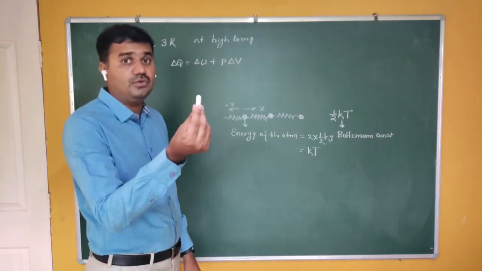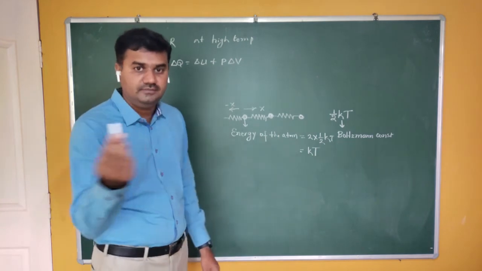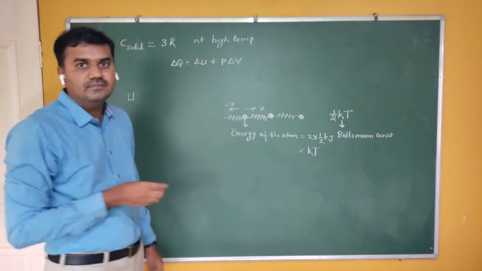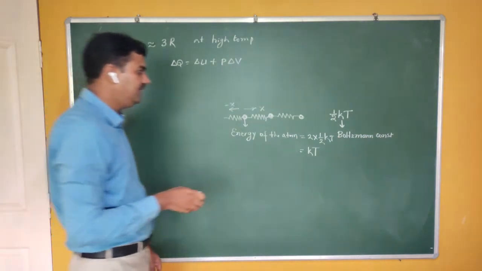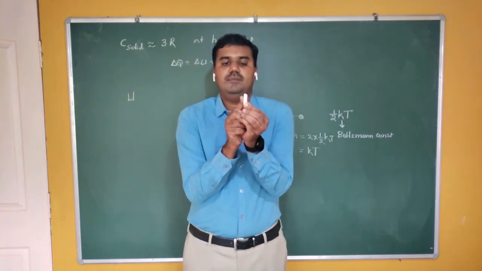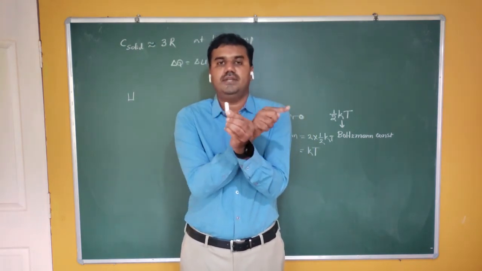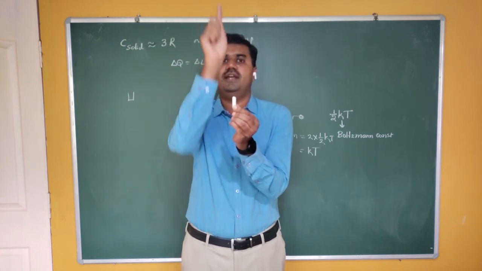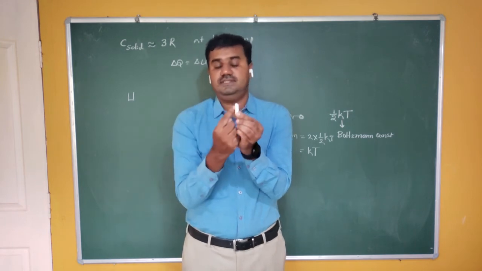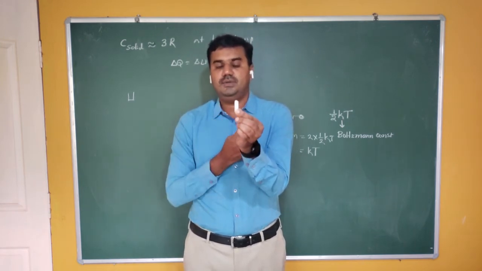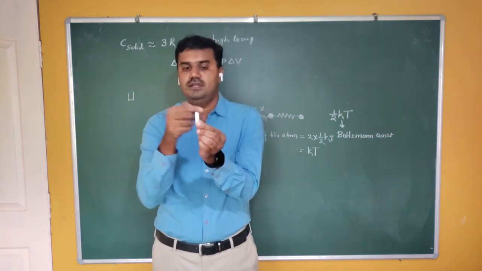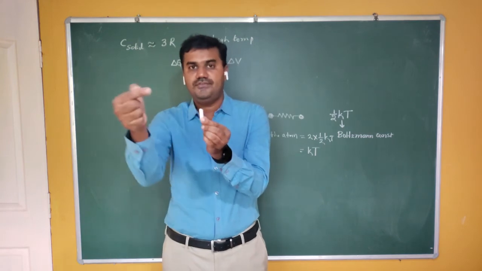But you know that the atom has got 3 degrees of freedom. It can move in the x direction, the y direction, and it can also move in the z direction. Are you getting me? So if this is half kT for one dimension, then how many directions are there? This atom can move in the positive x direction, the negative x direction, the positive y direction, the negative y direction, the positive z direction, and the negative z direction. Therefore, how many possibilities are there? There are 6 possibilities: 1, 2, 3, 4, 5, 6.